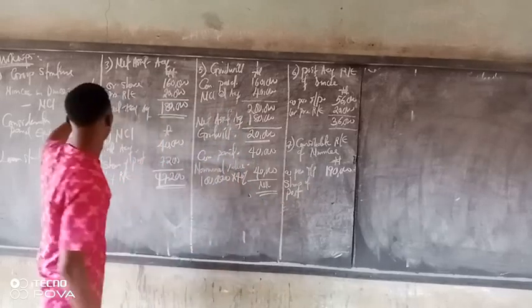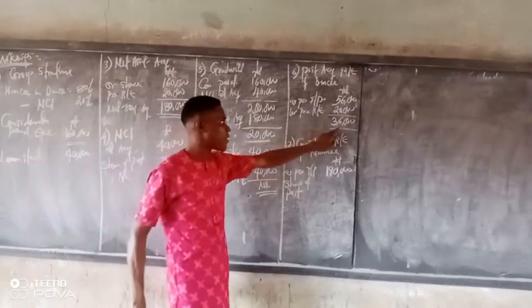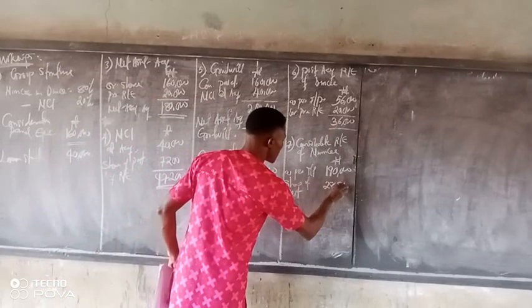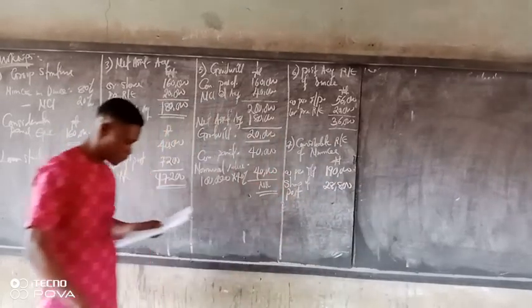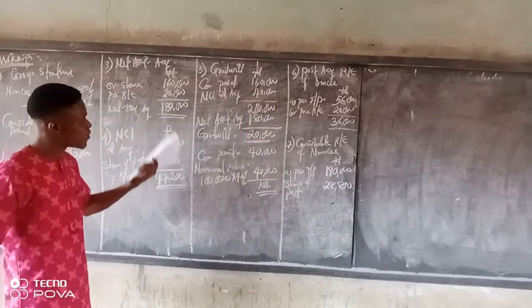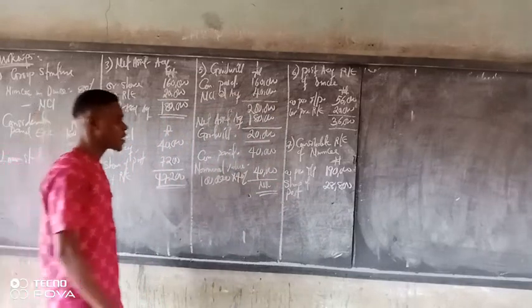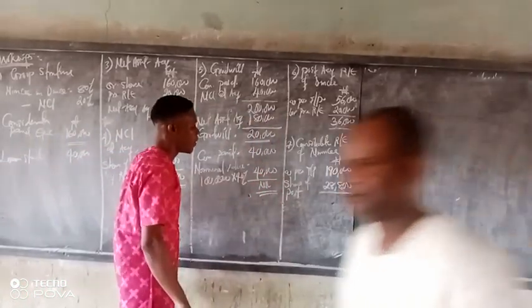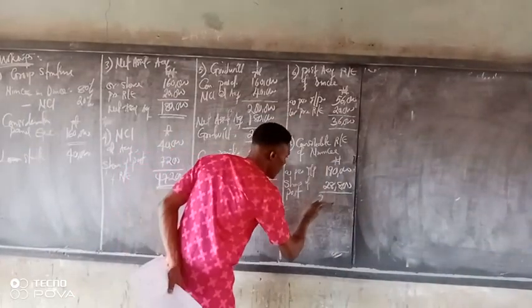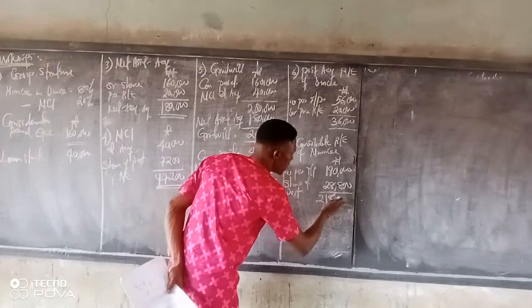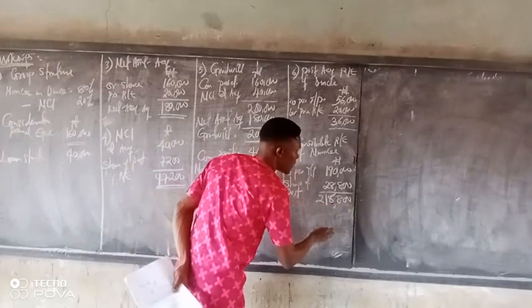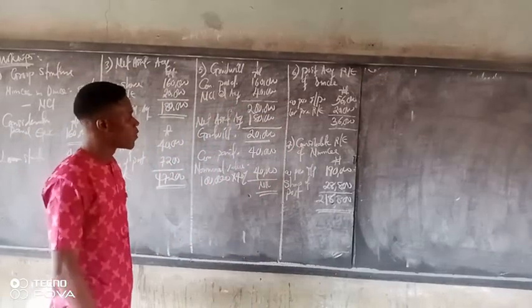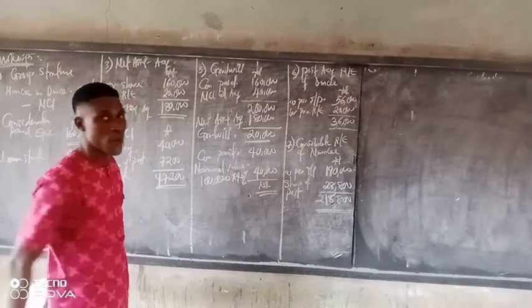That will be 80% of the 36,000 naira, 28,800. Let's put the two together: 218,800. So in view of that, I think we are good to go.